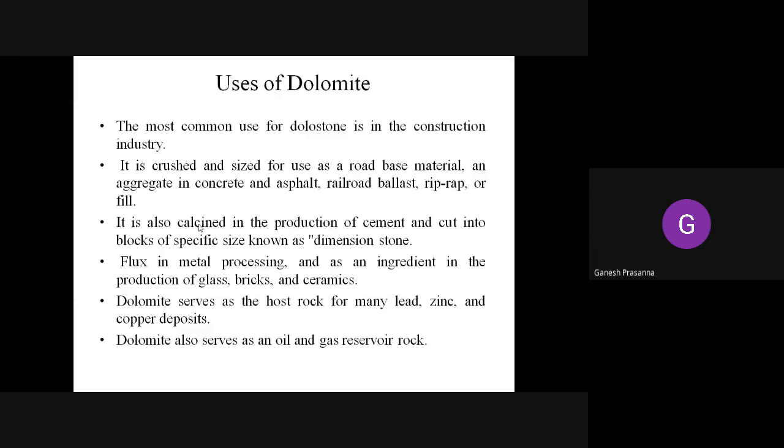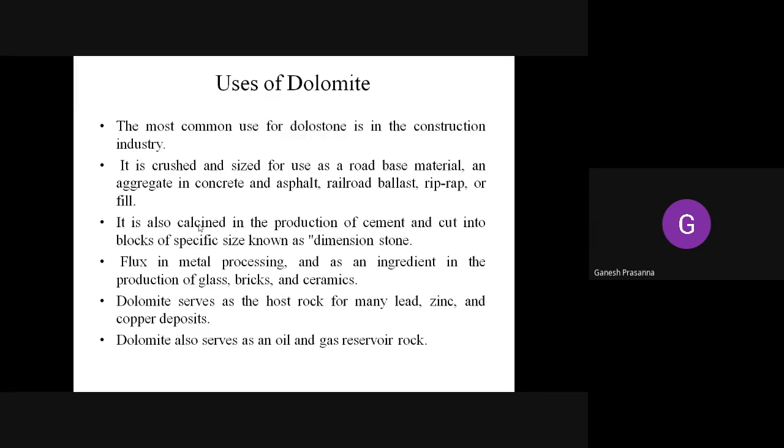and used as a road base material, as aggregate in concrete and asphalt, railroad ballast, riprap, or fills. So it is used as aggregates before they lay the road. You know that in parts of South Karnataka, they use granite aggregates. Similarly, in northern Karnataka, they use dolomitic aggregates only, as for asphalt also for the laying of the roads. Clear.